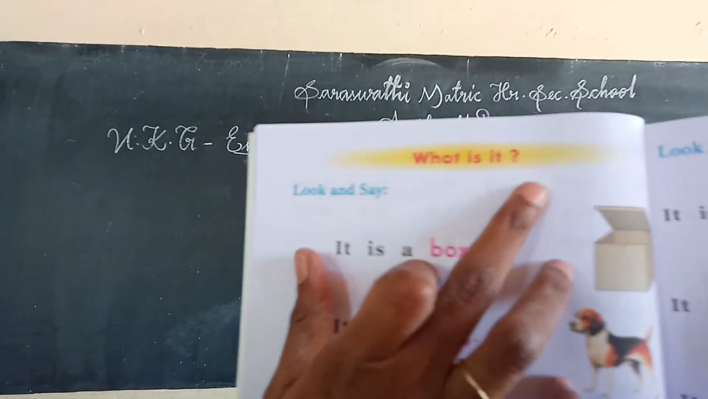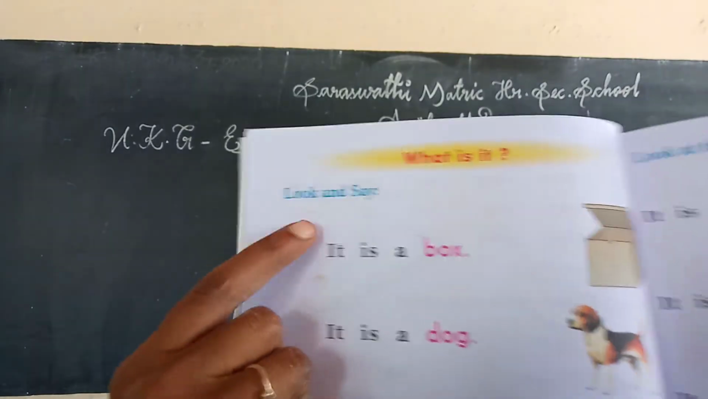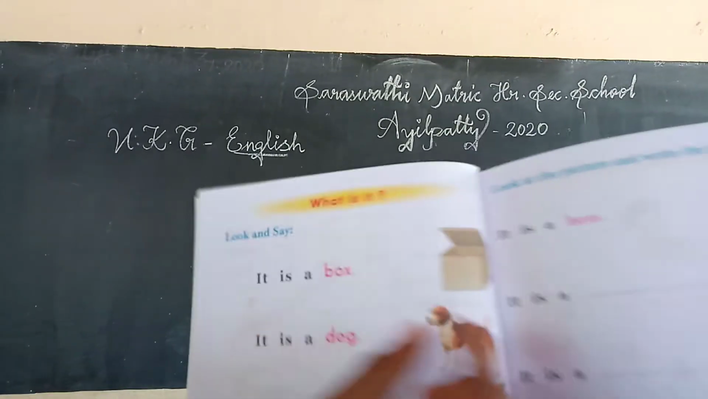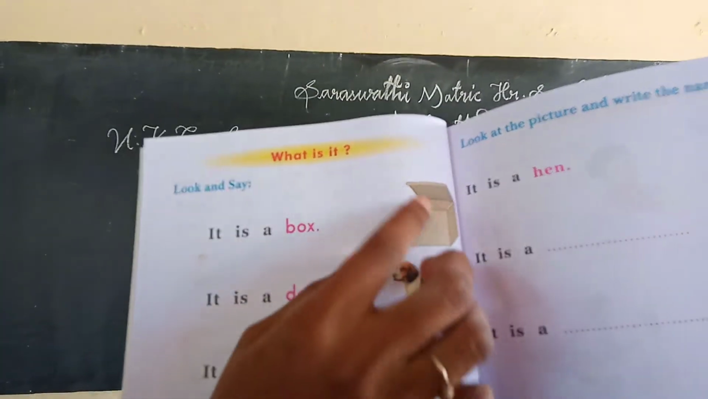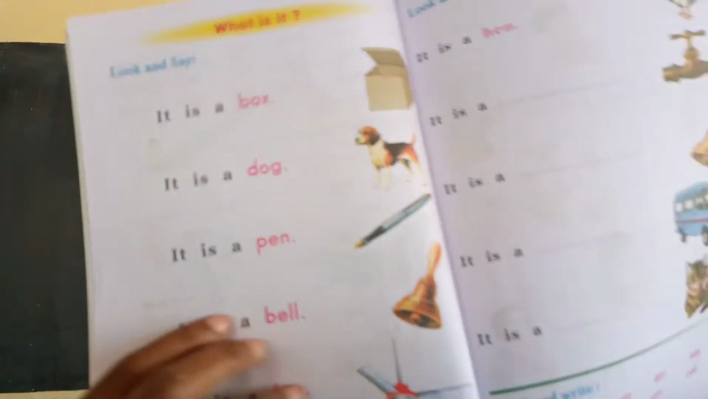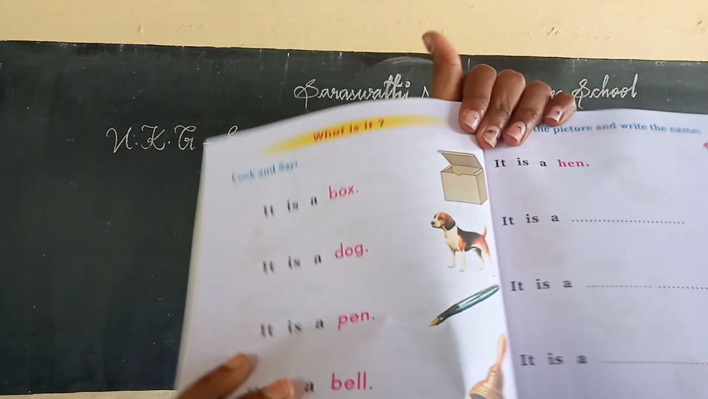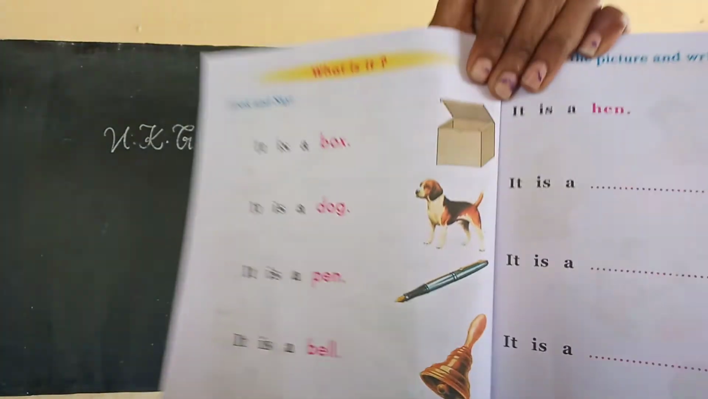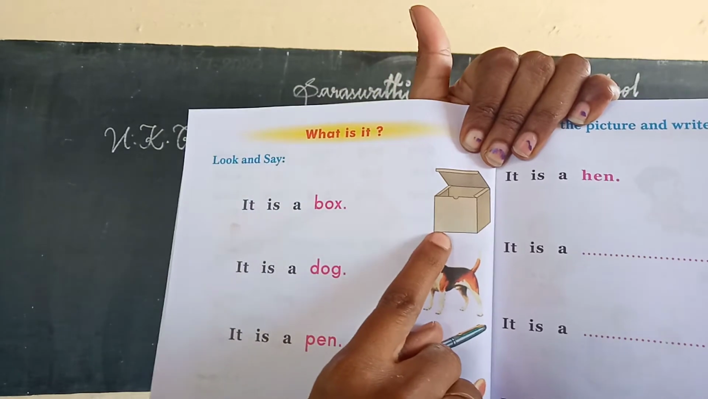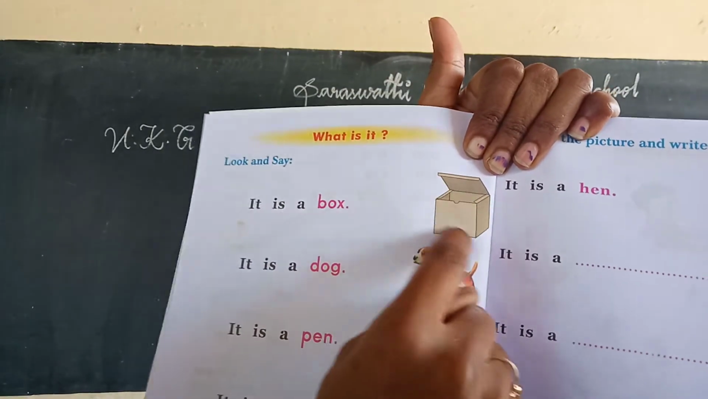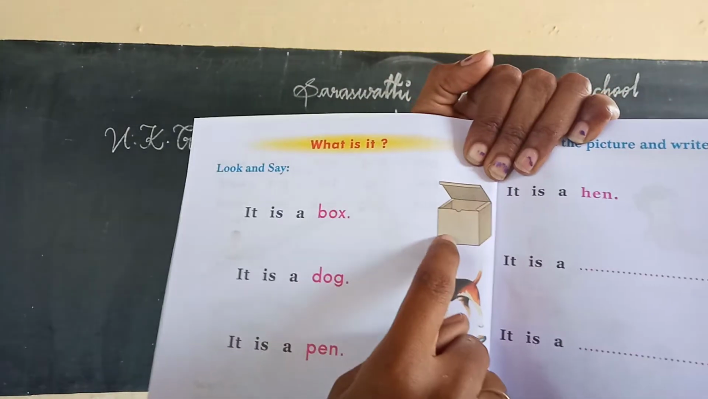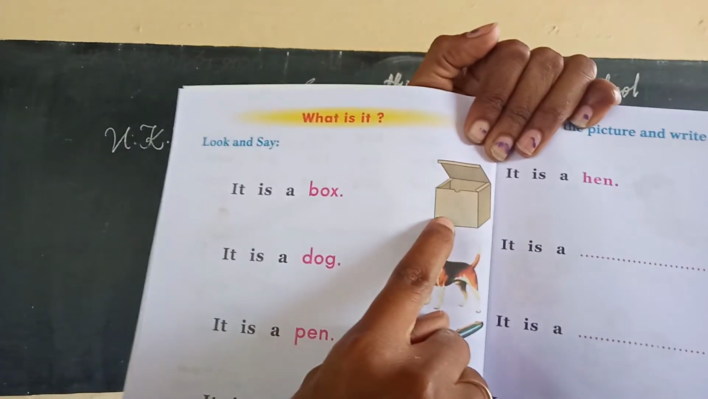What is it? Okay, children, look and say. First, you see the pictures only. After, you see the pictures' names. Okay, children. What is the picture? This is a box. What is this? This is a box.